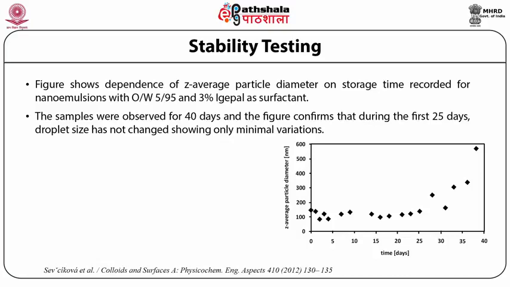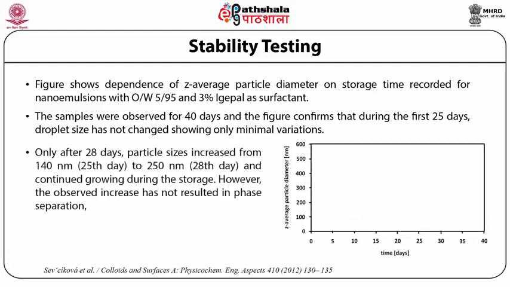Initially, for the period of 25 days, the droplet size did not change much. The globule size was around 140 nanometer, which was maintained throughout the 25 days of storage.